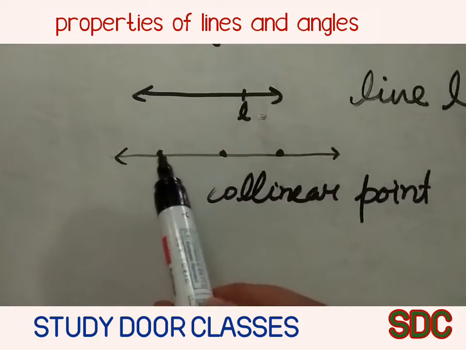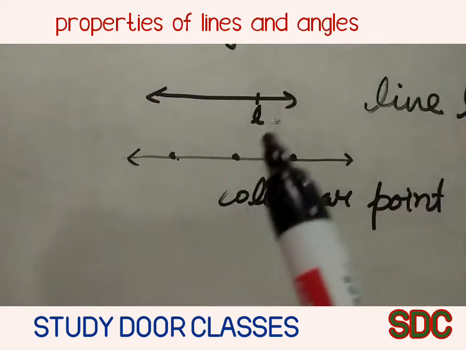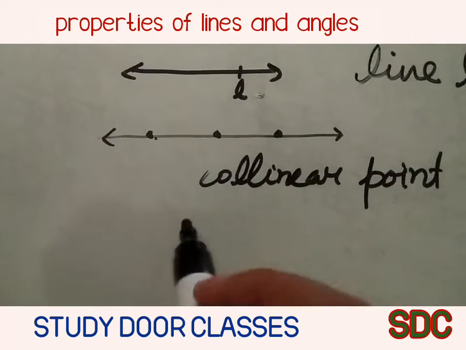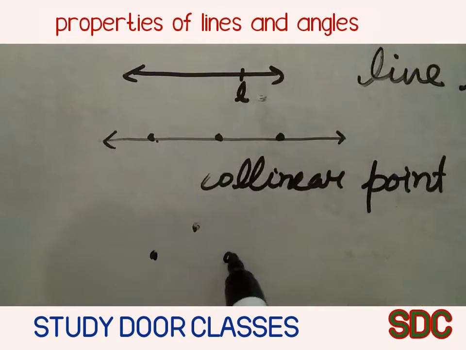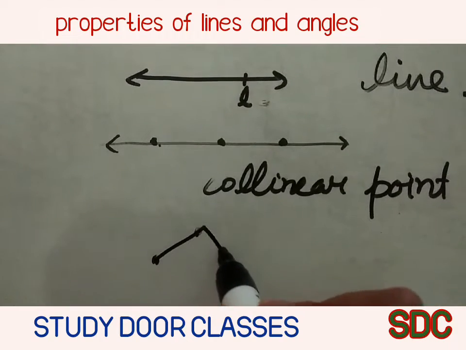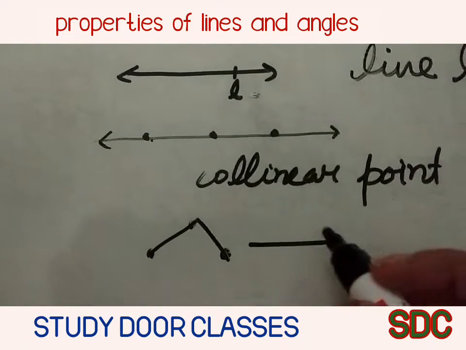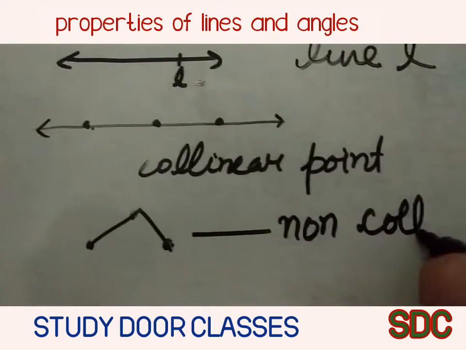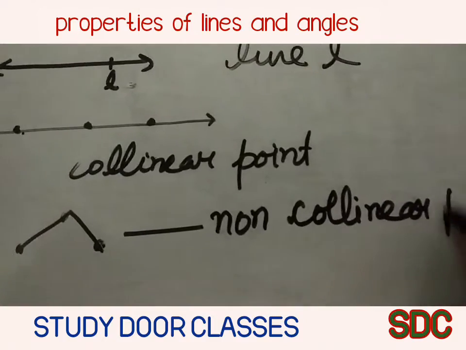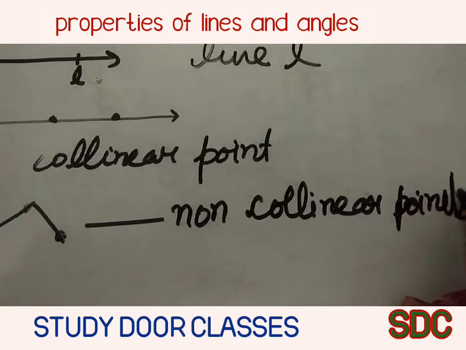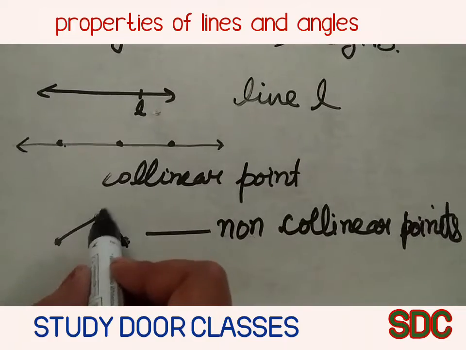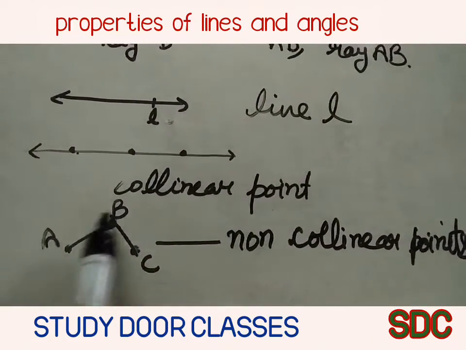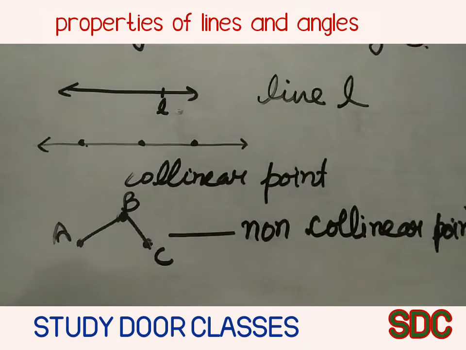Now a question arises: if points are not in a straight line, then what will we call those points? Just like take 3 points. If 3 points are not in a line, then we will call them non-collinear points. These are the non-collinear points A, B and C. We have the three non-collinear points A, B and C.